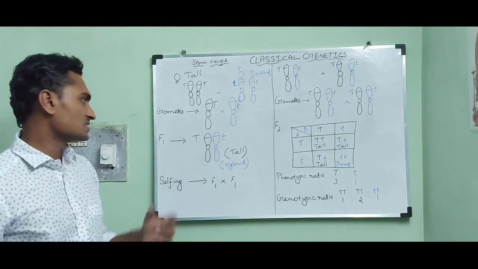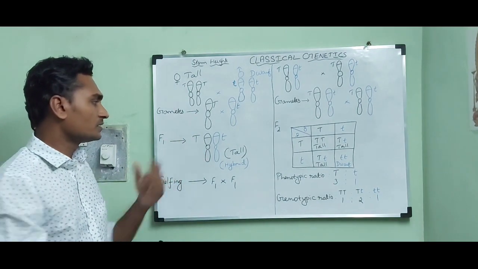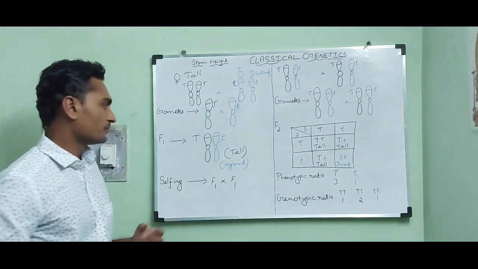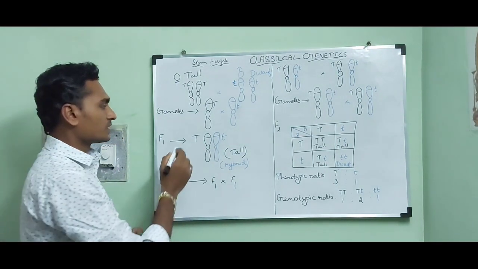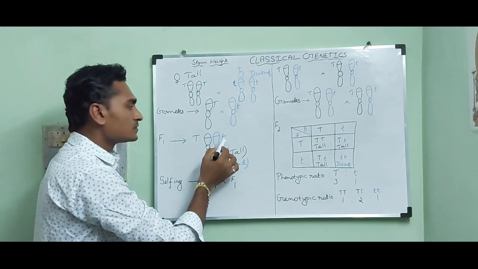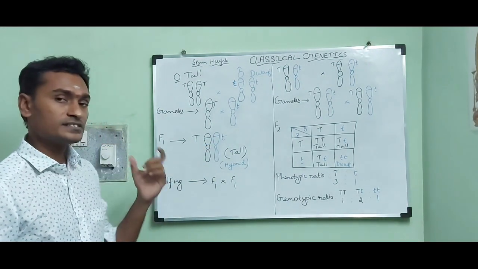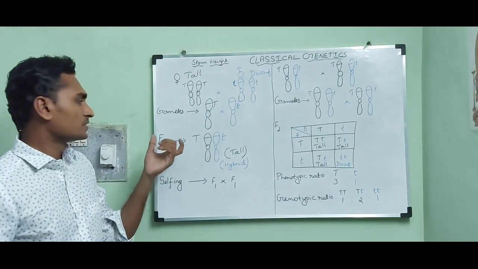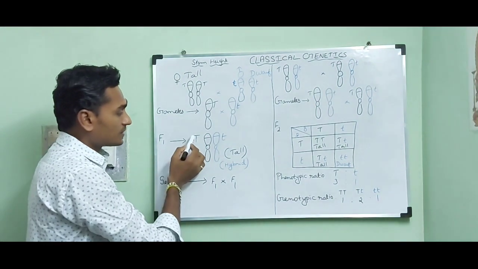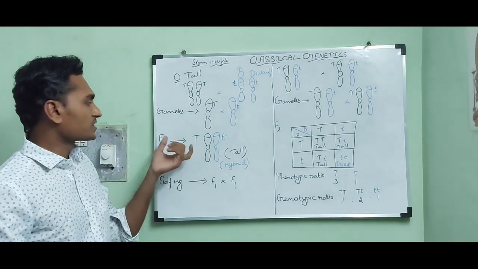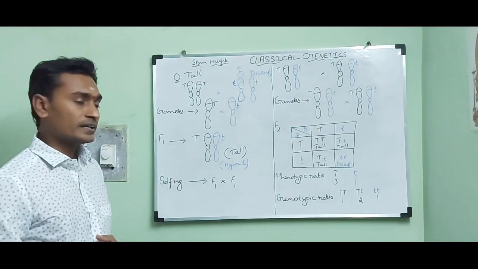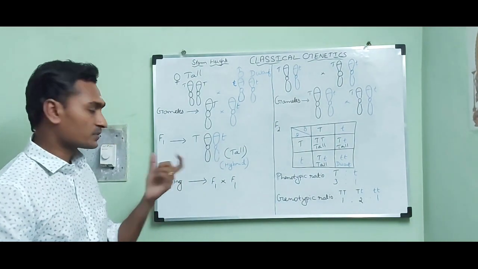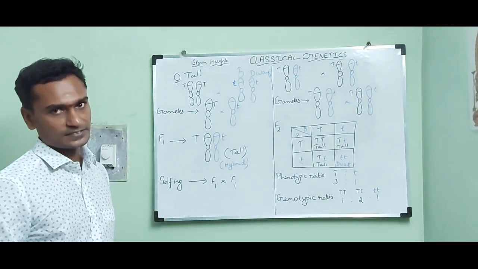In F1 generation, we are able to find all the young ones are tall. Now look into the alleles of the young ones. It contains capital T and small t, but it shows the phenotypic character tall. That means the dominant character or the dominant allele capital T is expressed in F1 generation and the recessive character or the recessive allele small t is suppressed in F1 generation.